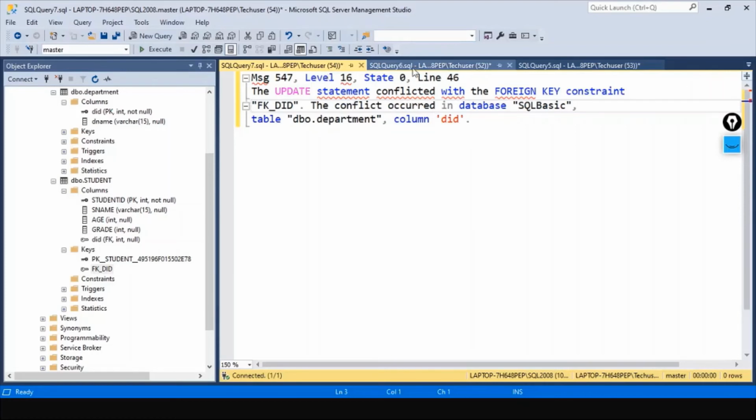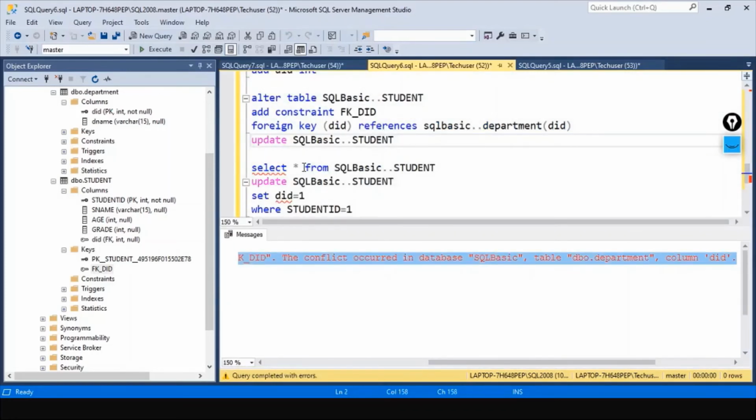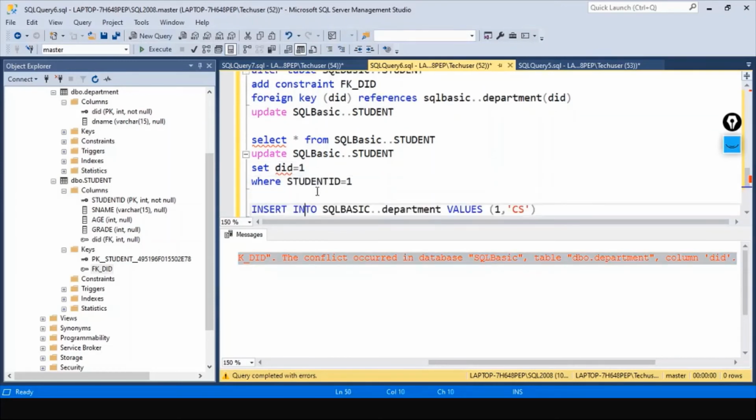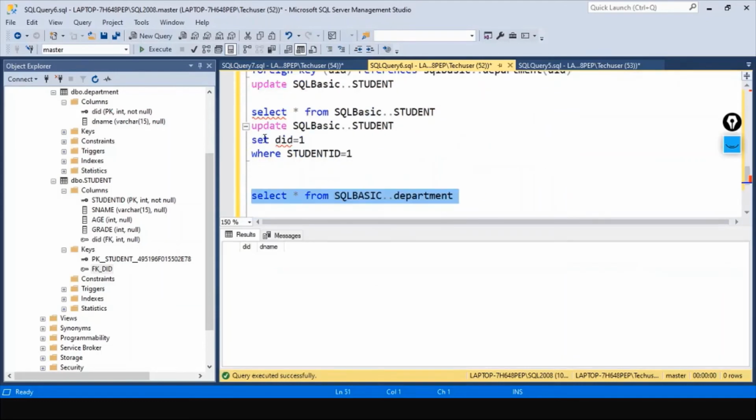See, the moment we have created this reference, when we insert data into this column, what happens internally is that this DID column goes to this department table, the moment we try to run this update statement, which is our foreign key DID.